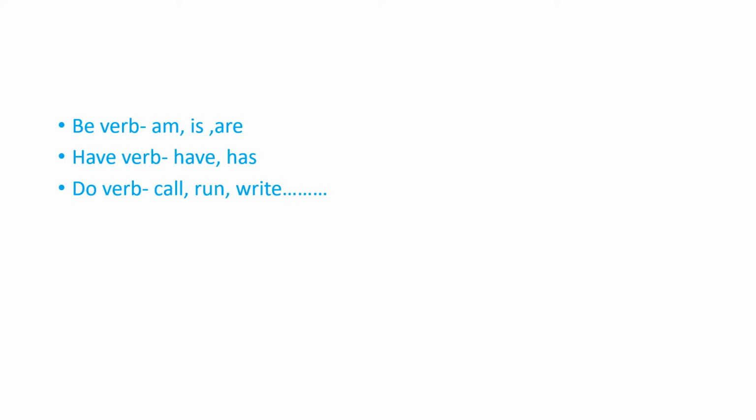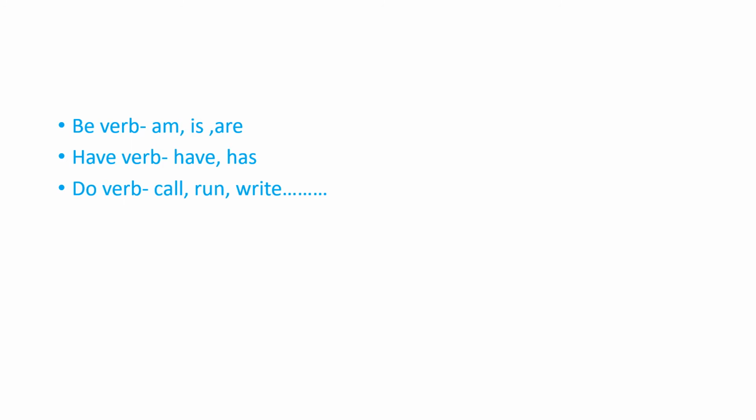Okay, students? Look, in present indefinite tense, three types of verb come. Students, I am not giving you the definition of verb or the classification of verb: finite, non-finite, transitive, intransitive, principal, main, auxiliary. I am not giving you this. Just look, these three verbs come separately in present indefinite tense. They don't come together. Am, have, you can't see these two types of verb in the same sentence.